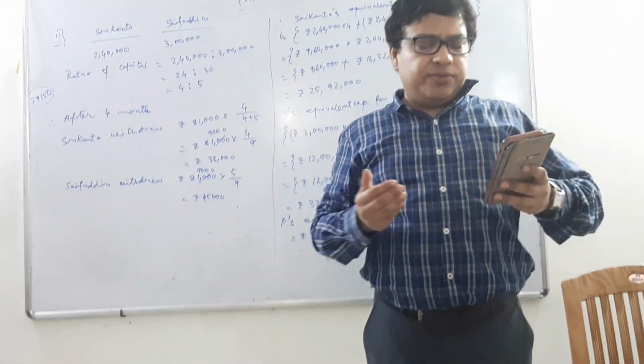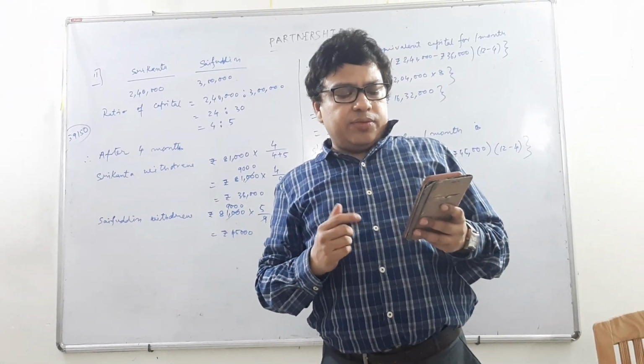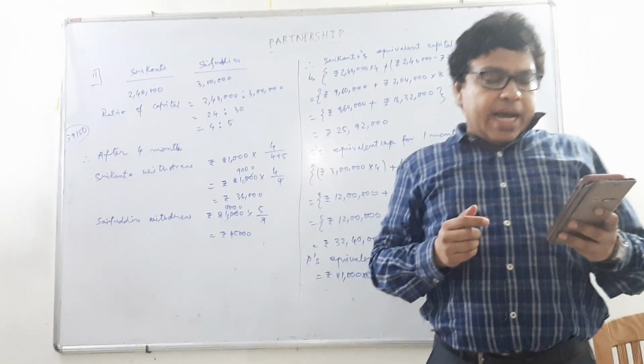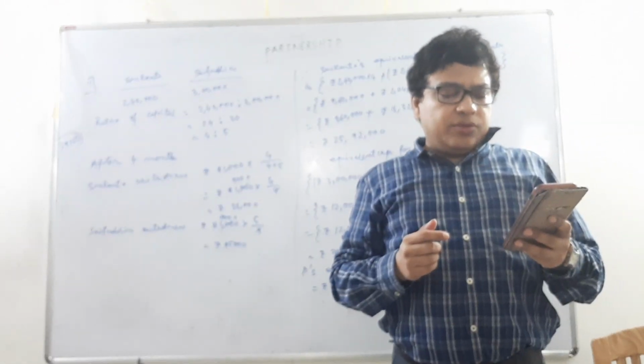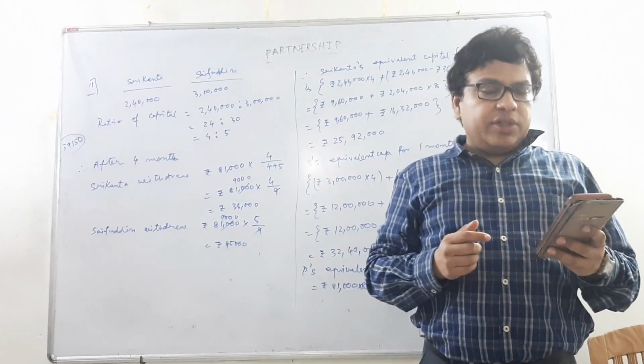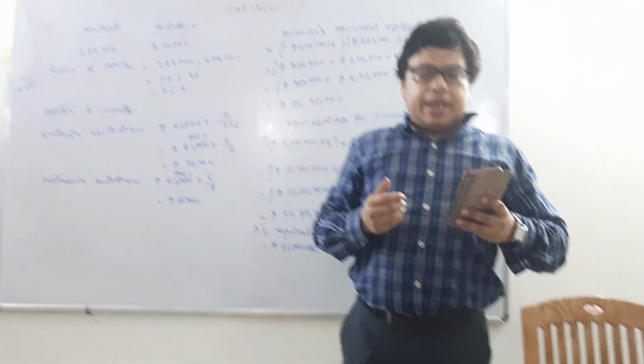Srikanth and Saifuddin withdrew a total of rupees 81,000 in the ratio of their respective investments, and at the end of the year, the total profit was rupees 39,150, and that we need to divide among them according to their respective capitals.